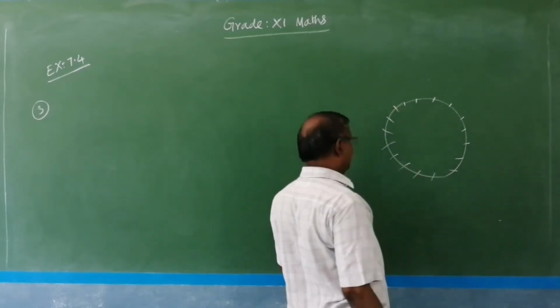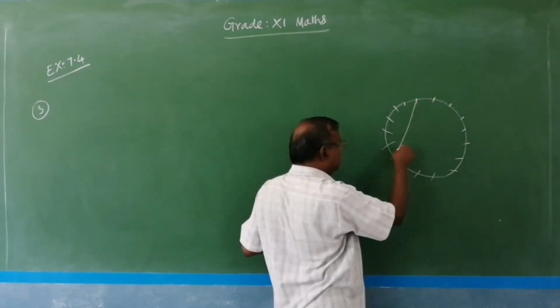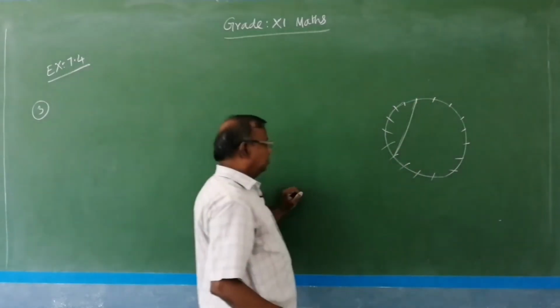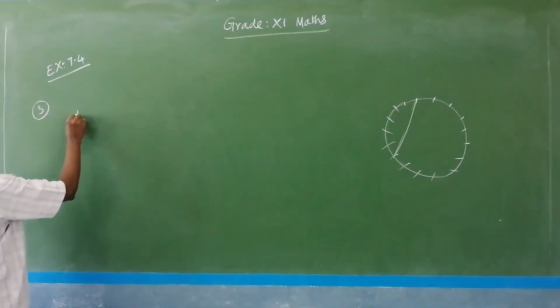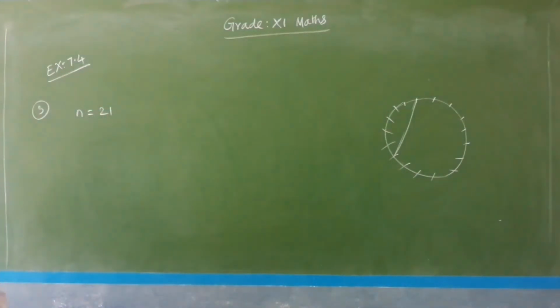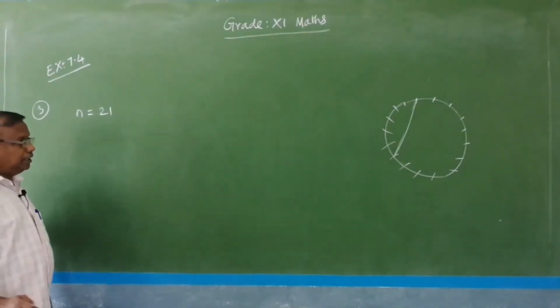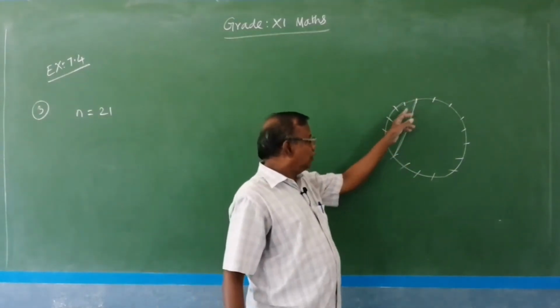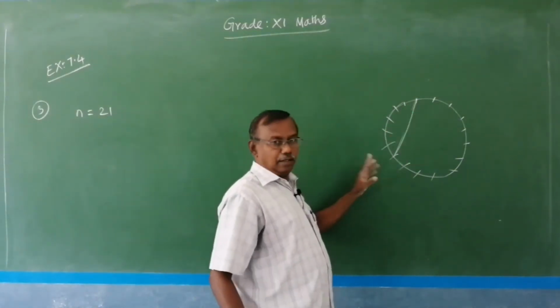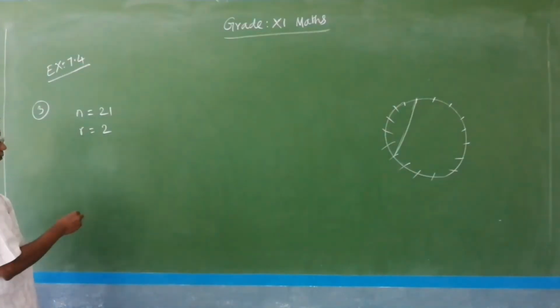I didn't count, so approximately I am writing, but we need at least 2 points to draw a cord. So, the available points are n equal to 21. Here they given you 21 points on the circle, but we have to select only 2 points to draw a cord. Therefore, r equal to 2.